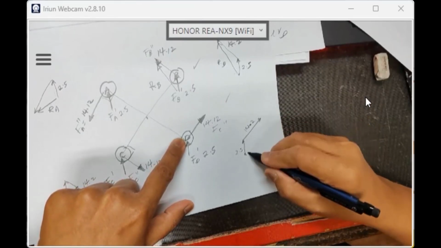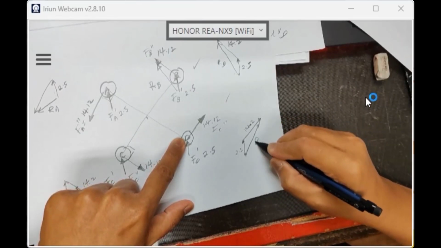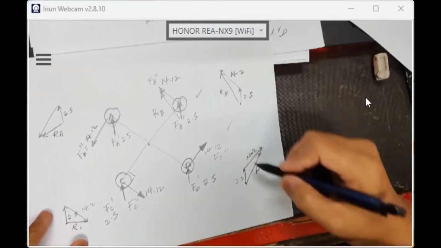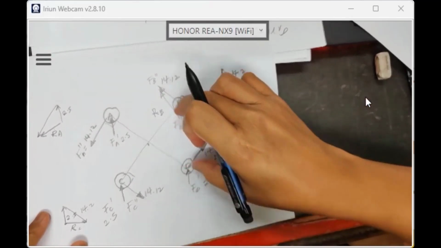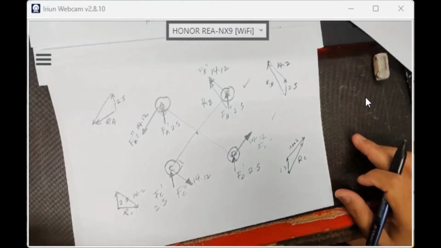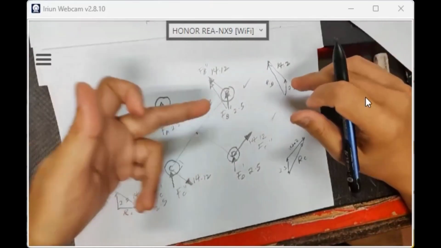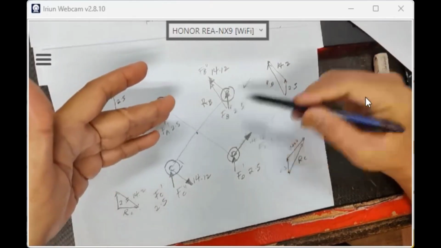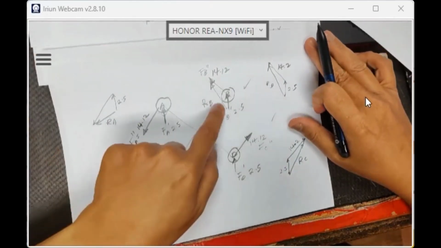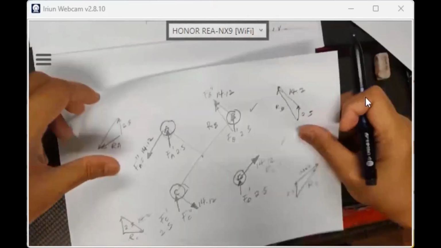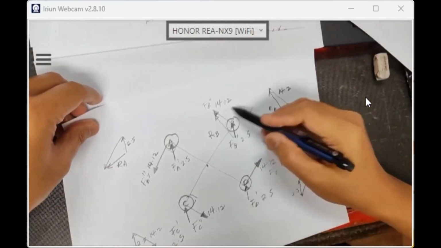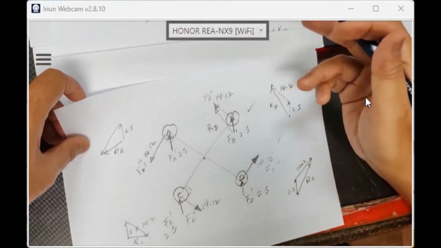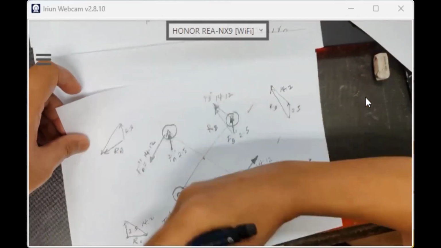So, 2.5, 14.2, vector RB and RD, longer, same value. Can you see? B and D have the longer vector. So we take either B or D. Understand? So you have to calculate using the Pythagoras theorem. It's not difficult, you already know mathematics, right? You already learned mathematics. As engineers, you know how to calculate this. Okay, I take B or D, either can be. Okay, I take D, because B and D are critical, the longer vectors. So B and D are critical, not A and C. So I ignore A and C.